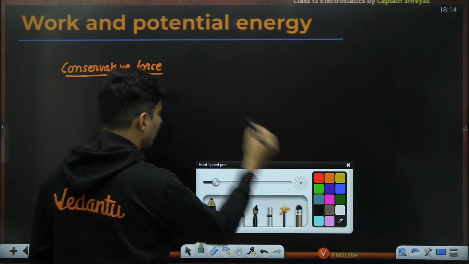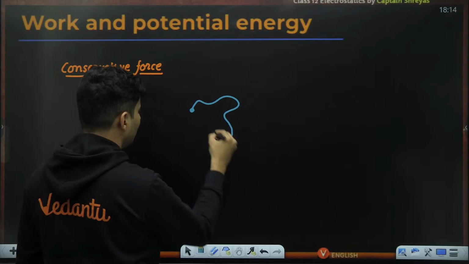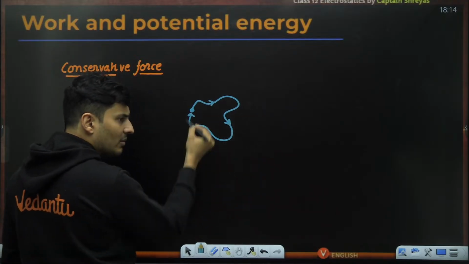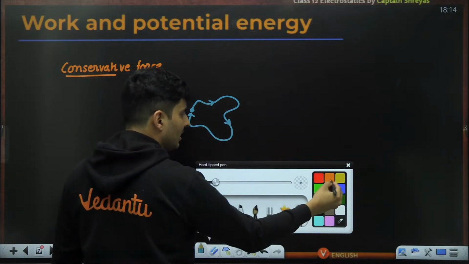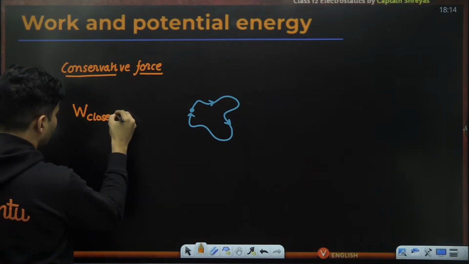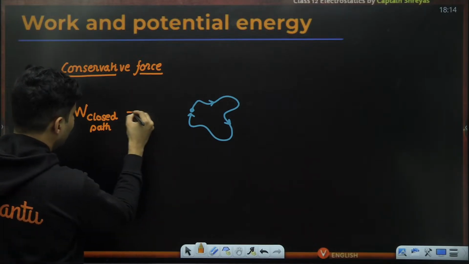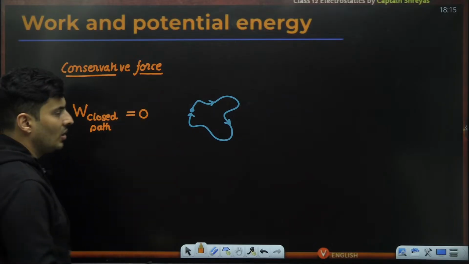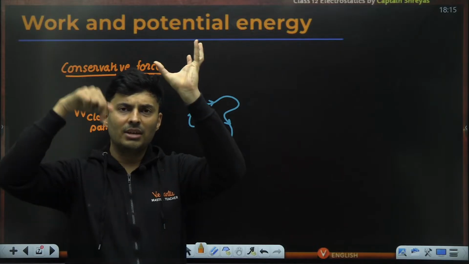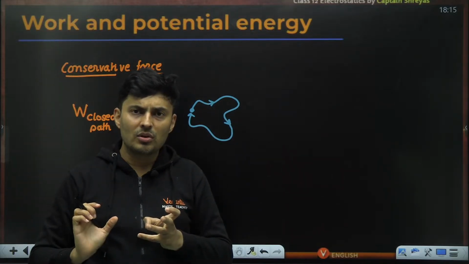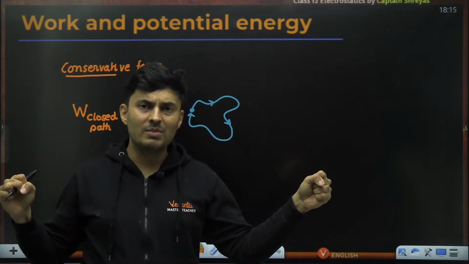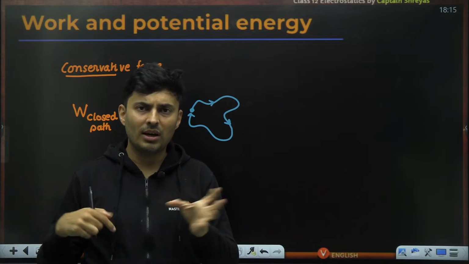So when I say that we have a conservative force, that means if you take that particular body and you bring it back to the same place, in this whole process, the work done in a closed path will be zero. So such a force is called a conservative force. So I move a body up, maybe gravity is doing some negative work. I bring that body down, the gravity is doing positive work. So total work done is zero. I extend a spring, some maybe negative work. I release the spring, maybe positive work by the spring force.